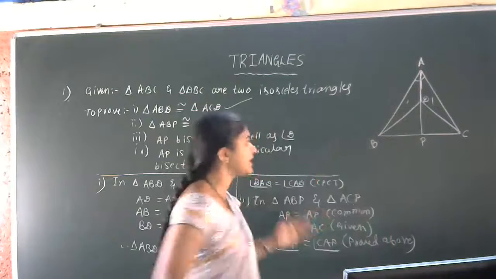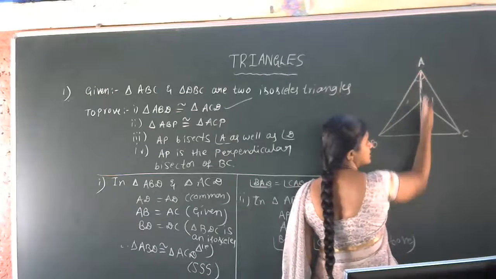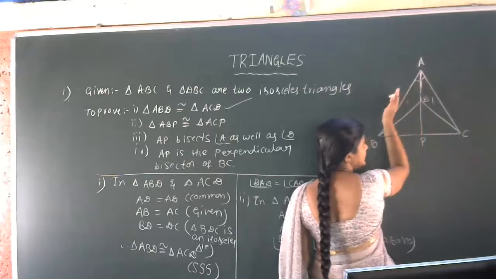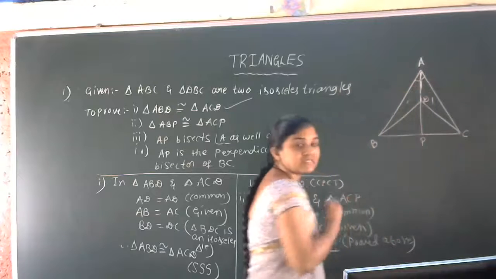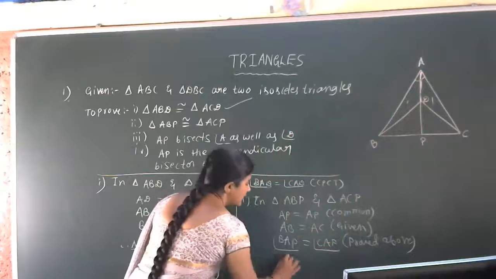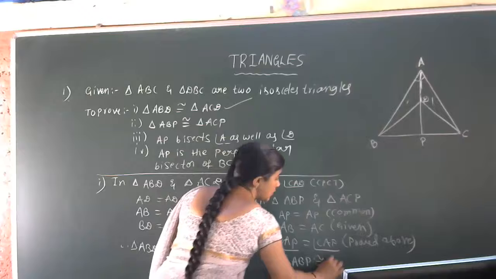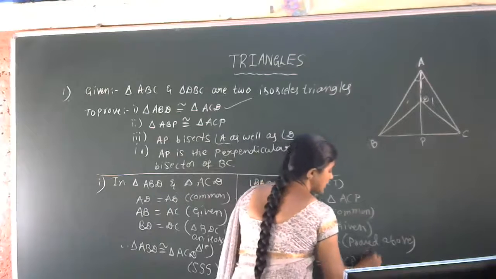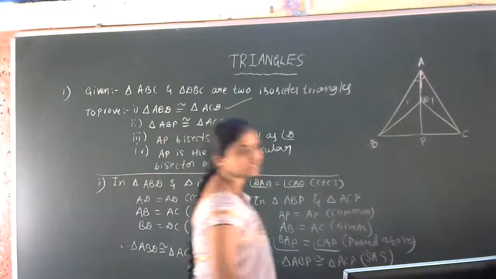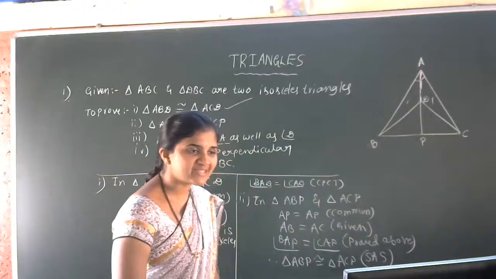Now we are observing side, angle, side. We use this side, this angle, this side, included angle and side. SAS. Therefore, triangle ABP is congruent to triangle ACP. So the congruency rule is SAS. Got the idea of the second proof, students?